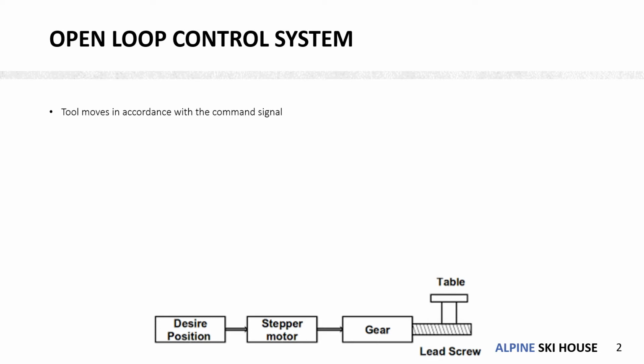So we know that in a CNC lathe, the tool or the table moves in accordance with the command signal. That is, in order to move the table to a desired position, the position is coded as per the CNC codes and is fed to the system.